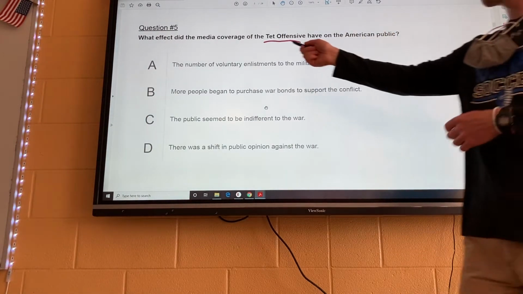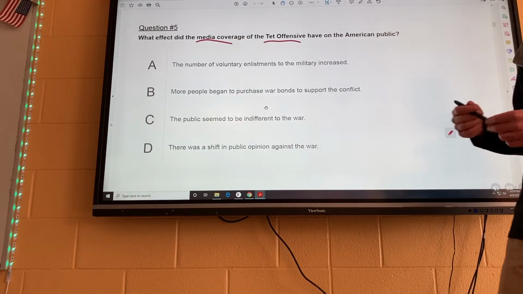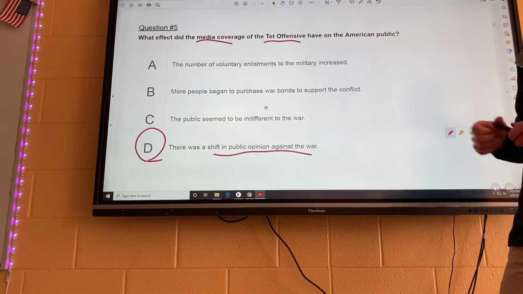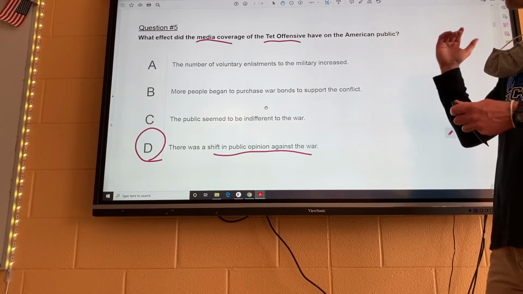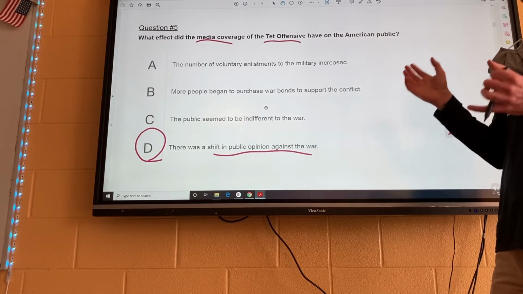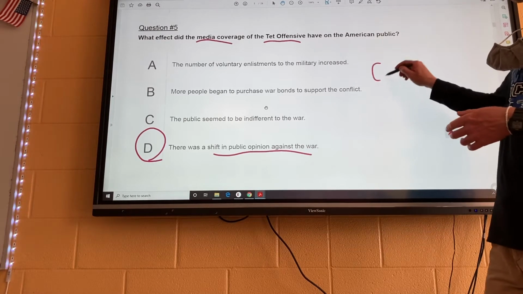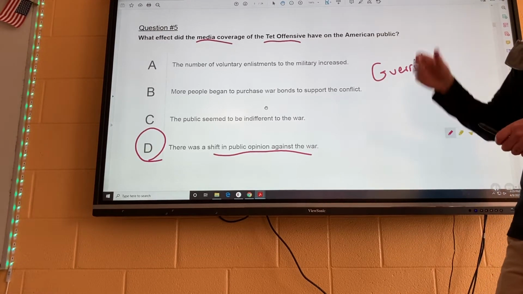So the media coverage of the Tet Offensive was really disturbing. So it's going to be D, that there was a public shift in opinion against the war. Basically, people were against the Tet. When the Tet Offensive happened, they realized this war was a losing war. America was not going to win. We were not prepared for this war because we were not set up to fight very well against guerrilla warfare. So let's take a look at this.